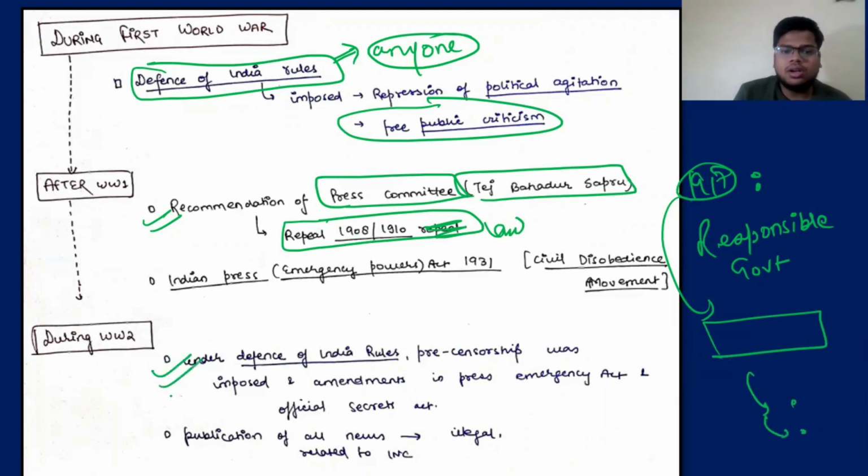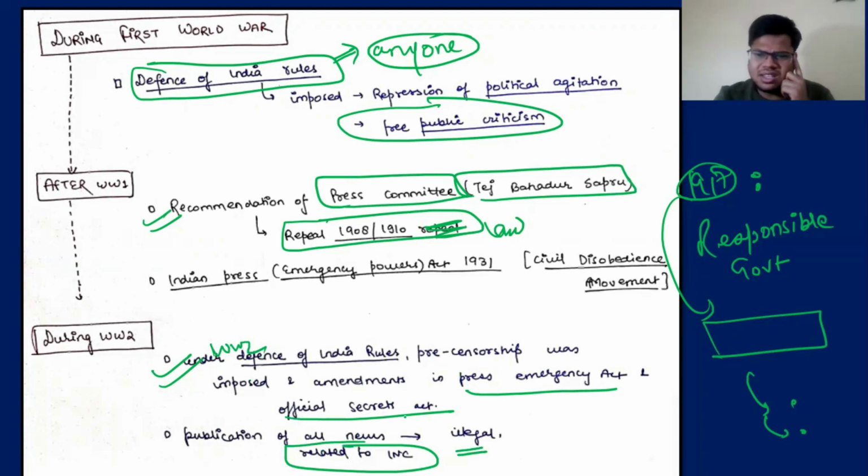During World War II, under the Defence of India Rules, pre-censorship was imposed. An amendment was the Press Emergency Act and the Official Secrets Act during World War II. And publication of all news related to the INC was declared illegal. So these are the things that you need to remember.